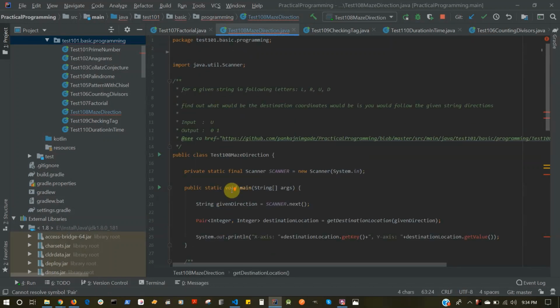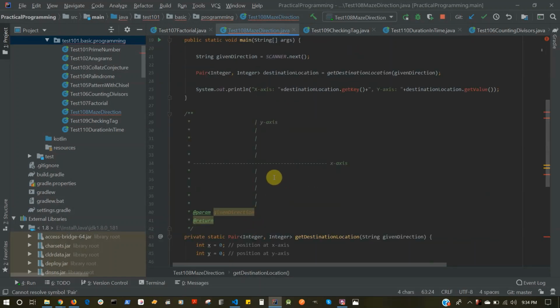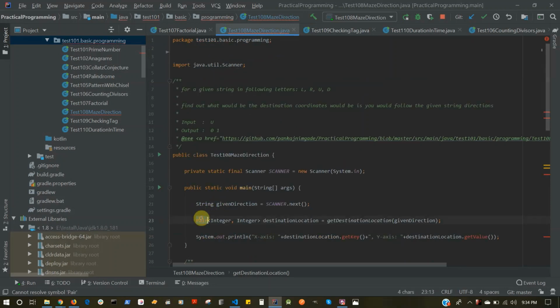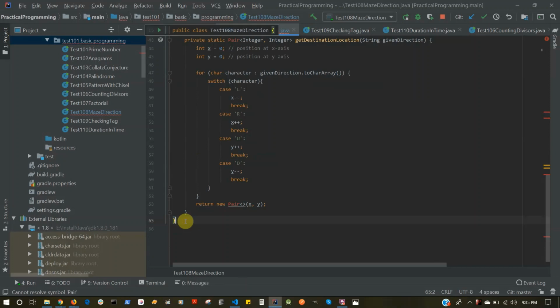Pair, right? We need to remove this because some of you would not be able to use it if you're using OpenJDK or something which comes from Android Studio or IntelliJ IDEA. Cool, so I need to remove Pair. I'm gonna substitute our own class and we're gonna have X and Y inside it. Let me create that. Coordinate.